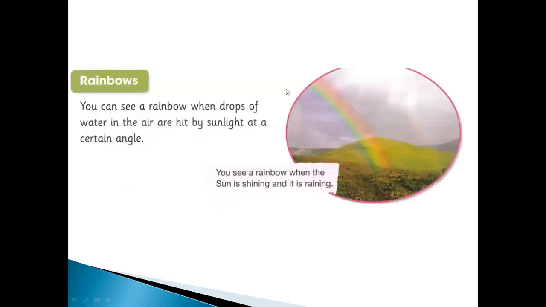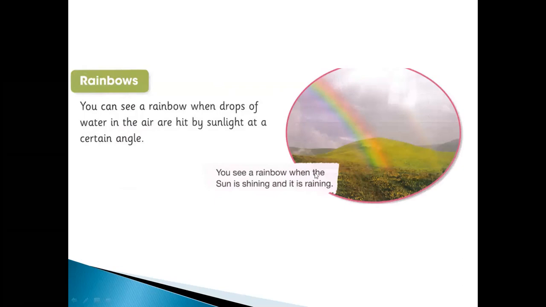Okay, we are talking about rainbows. You can see a rainbow here. A rainbow appears when drops of water in the air are hit by sunlight at certain angles. This is also said by maybe Isaac Newton. These are the lines for Isaac Newton. Different scientists said different things about the rainbow.